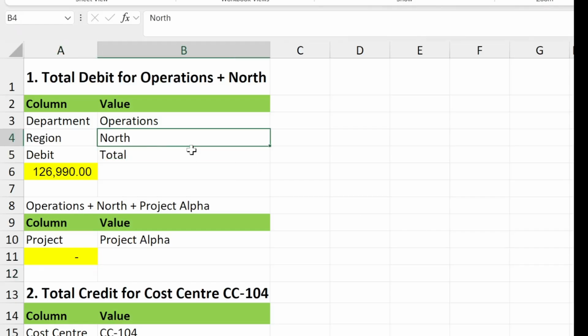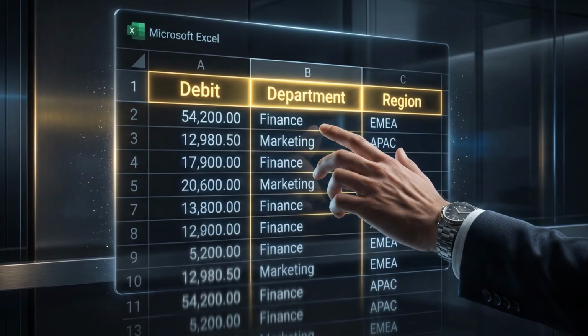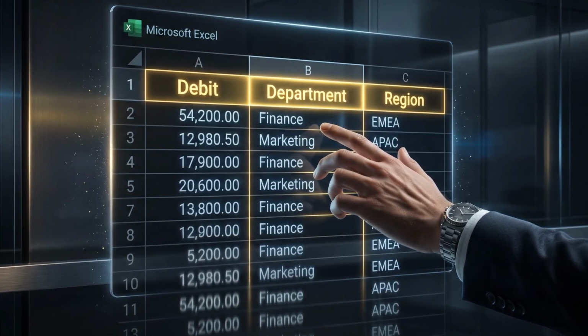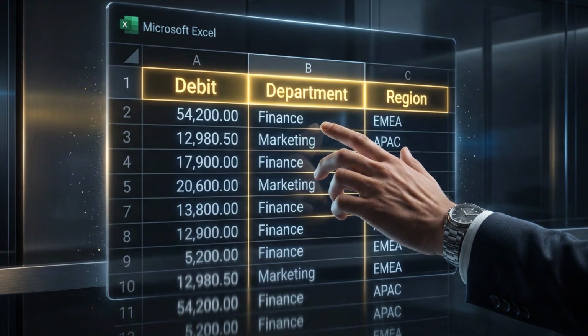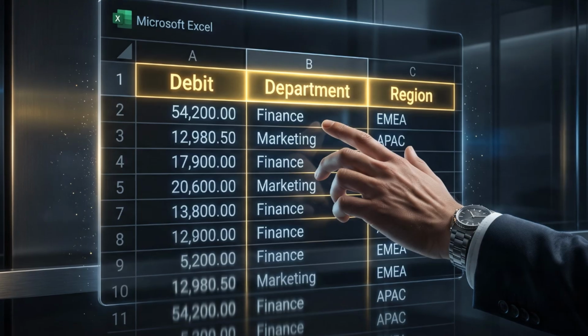Now let us change to West and see. Now we get a value. Once we build the formula, we can change the criteria for the filter easily. Next time we want to find other departments, regions, or projects, we can just change the filter criteria and do not need to touch the formula again.